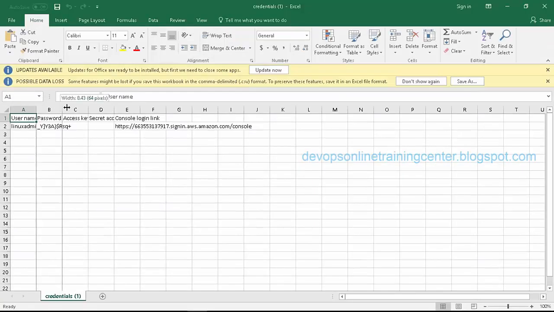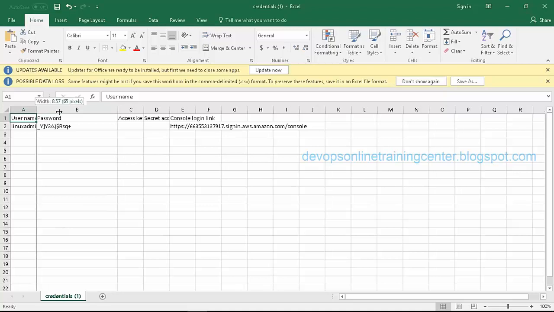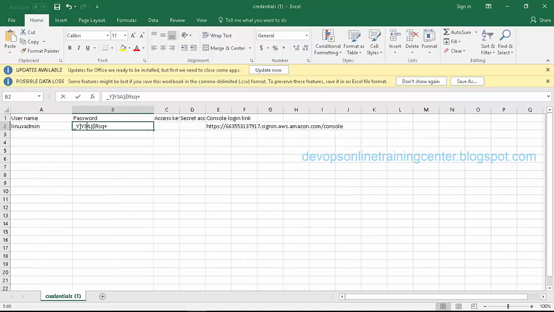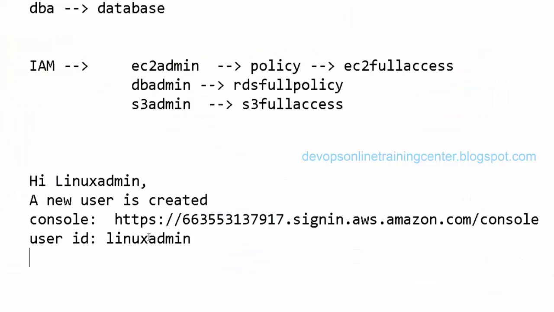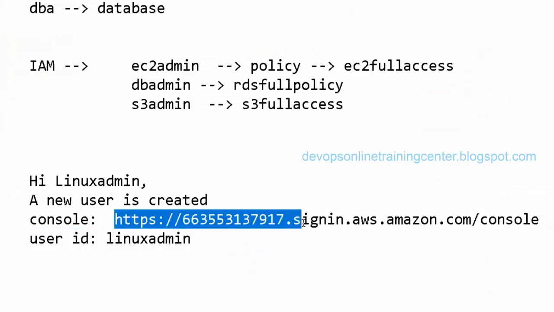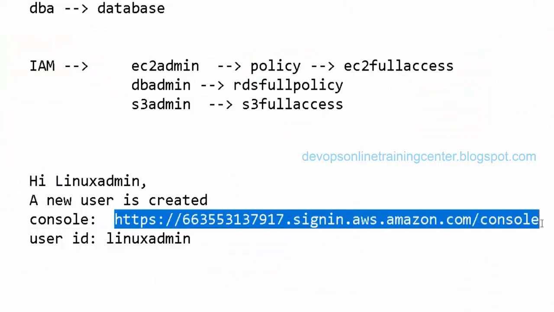Okay, so this is a password. The username and the password are given. I also give this entire Excel sheet as an attachment to the mail. So now the Linux admin gets this mail. He understands that he has to log into the console to access EC2. So let us try to log in.